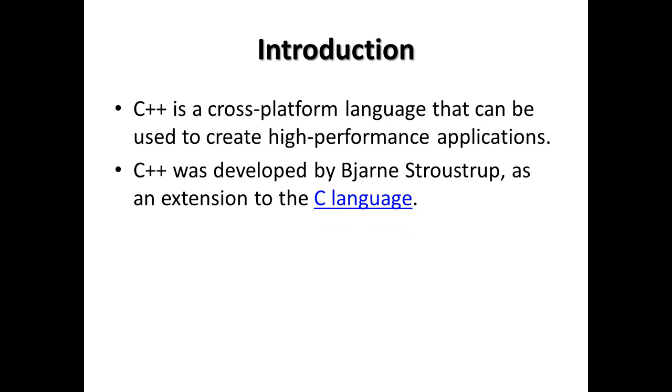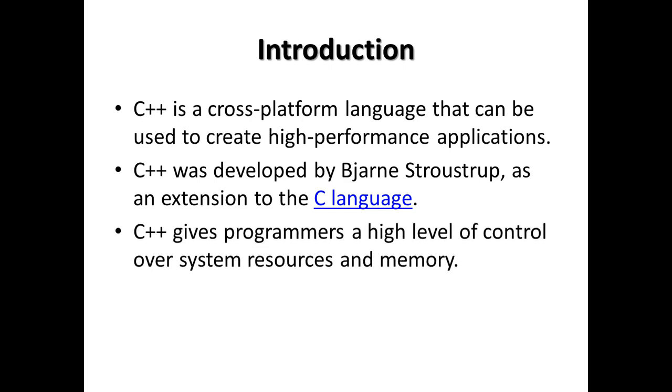C++ was developed by Bjarne Stroustrup as an extension to the C language. The foundation of the C++ language is the C language. So it was Bjarne Stroustrup that developed the C++ language. C++ gives programmers high-level control over system resources and memory. This is why it can be used to build high-performance applications, because it gives the programmer access to system resources and memory.